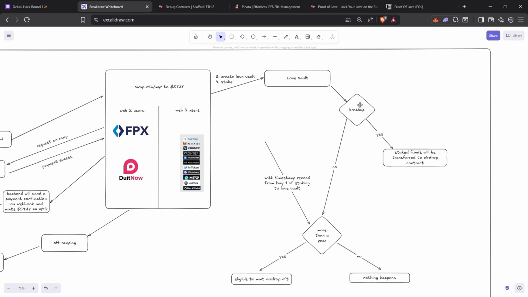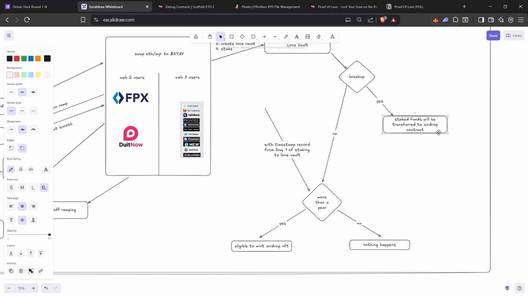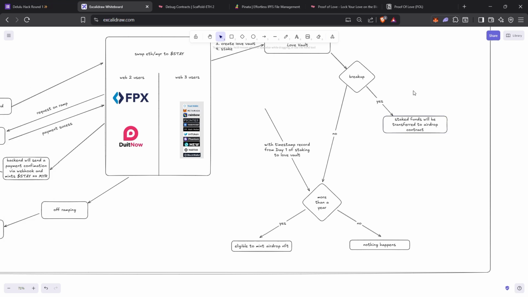Let's say today your partner, or you yourself, wants to break up, so I'll probably withdraw the funds. Here comes the tricky part. When you trigger the withdrawal and it's less than a year, you'll get nothing. Instead, all the funds inside your stake vault will be transferred into an airdrop contract, which becomes an airdrop for the ones who are still together.